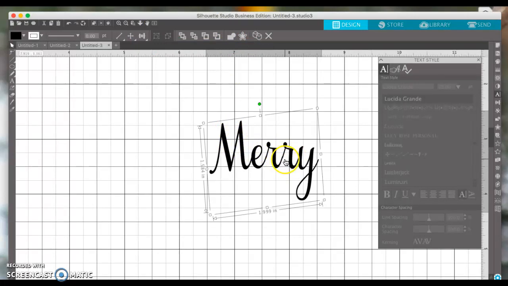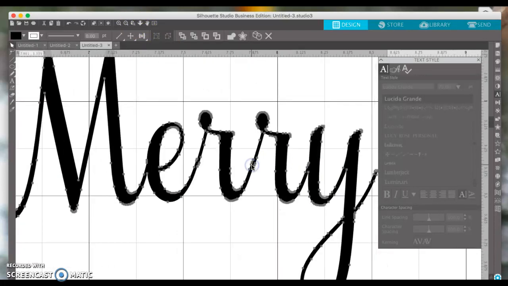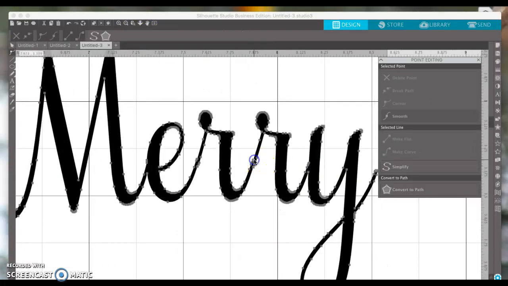Now if you want to see how that's like a bumpy little area there, you can fix that. You double click it and it's in point editing mode, so you can just delete these points just to make it a straight line. And it's going to go back the other way. Yeah, it goes back the other way.